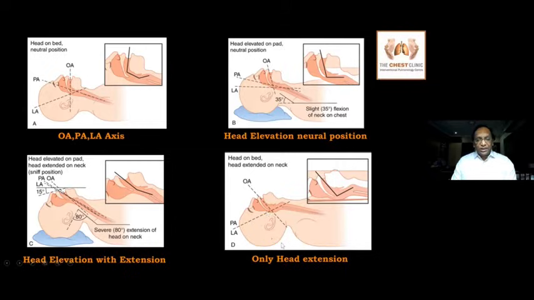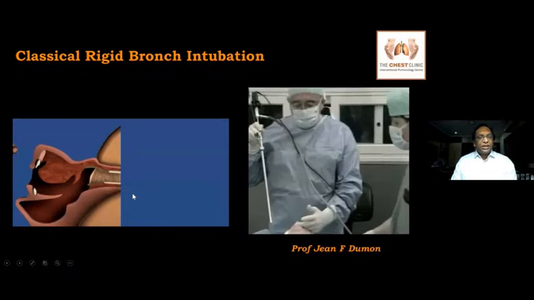If you just do a neck extension in supine without head elevation, the oral and pharyngeal laryngeal axes are not parallel to each other. Whereas if you do head elevation with an extension, all three axes come parallel to each other. So how do you do a rigid bronchoscopy intubation? This is one of the techniques.